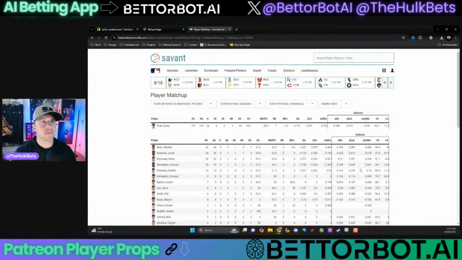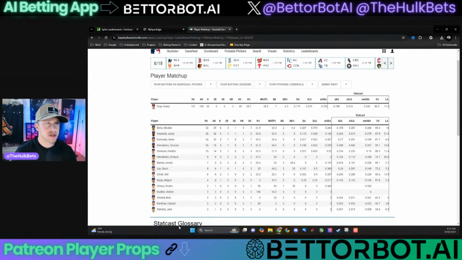There you go. Look at this. This is his data against the projected lineup that he's going to face today. Actually, it looks like they even have more historical data too. So let's see. 32 at-bats against Mookie, 21.9% strikeout rate. 30% against Jason Heyward in 26 plate appearances. That's pretty good.